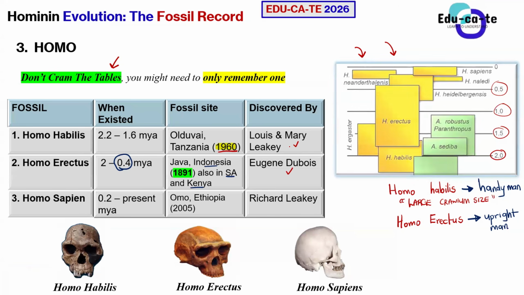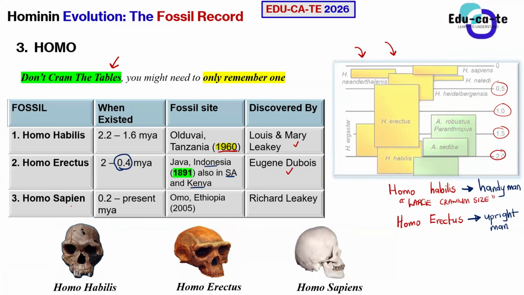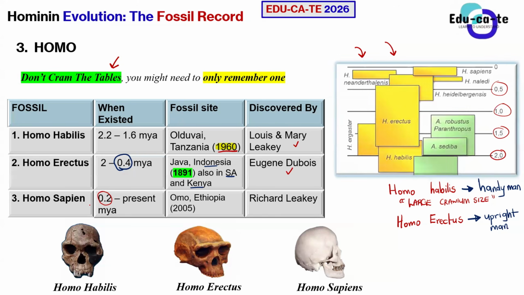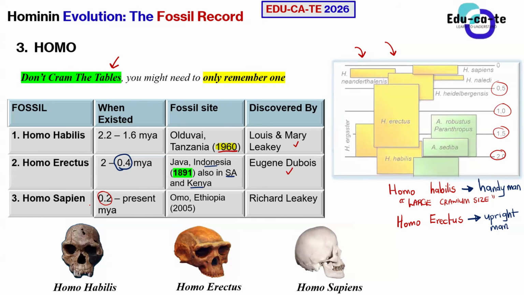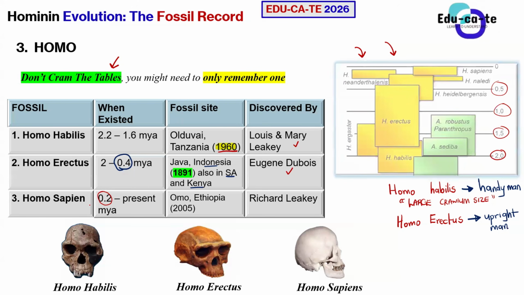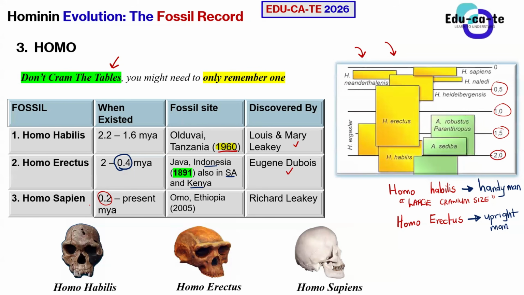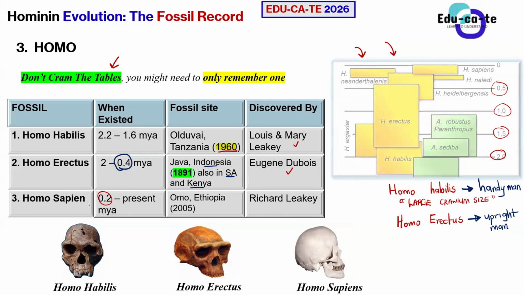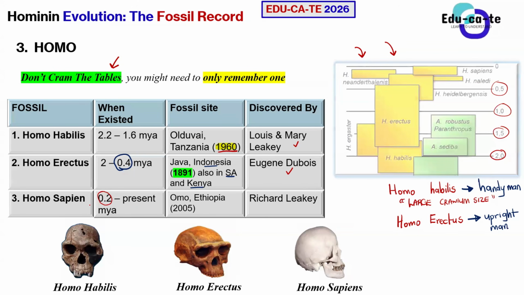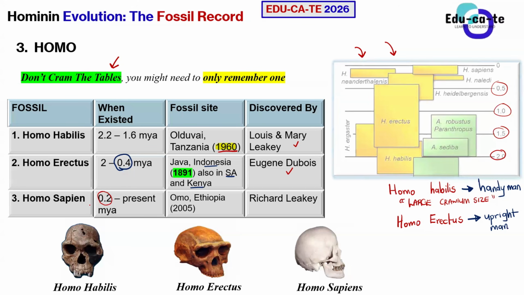Then from Homo erectus, we already know that we developed Homo sapien, and Homo sapien, those are the modern humans. The modern humans existed from 0.2 million years ago to the present date. When we're talking about 0.2 million years ago, we're talking about something like 200,000 years ago. So modern humans, aka the Homo sapiens, aka us, are believed to have existed from 200,000 years ago until now. So the modern human race is actually 200,000 years old, according to the theory of evolution.